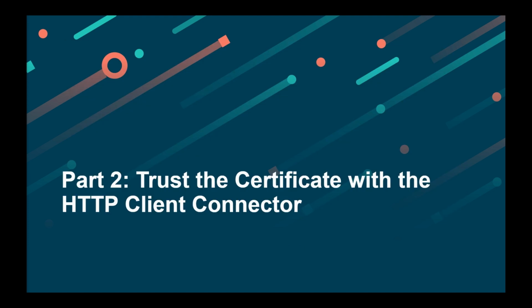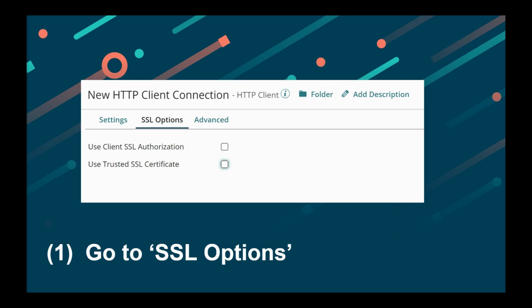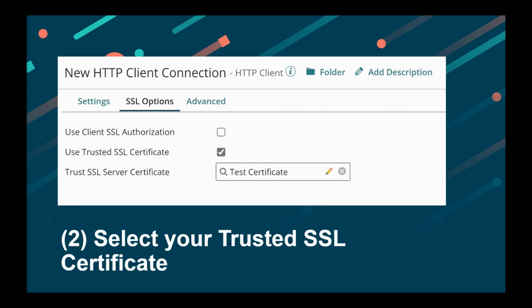Part 2. Now that you've created the certificate component, all you need to do is specify that certificate component in the HTTP client connection. To do this, create an HTTP client connection and go to the SSL Options tab. Click the checkbox for Use Trusted SSL Certificate and then select the certificate component that you previously created. After this, click Save, and that certificate will be trusted by the HTTP client connection.